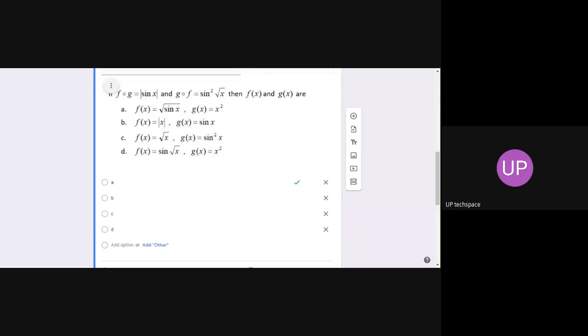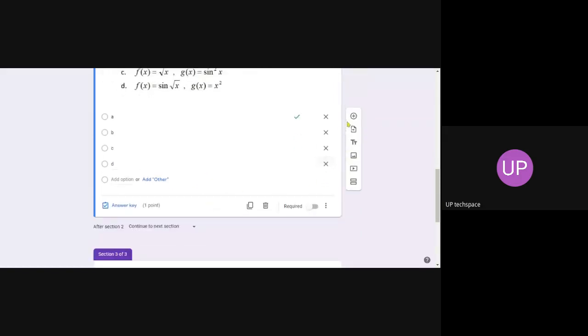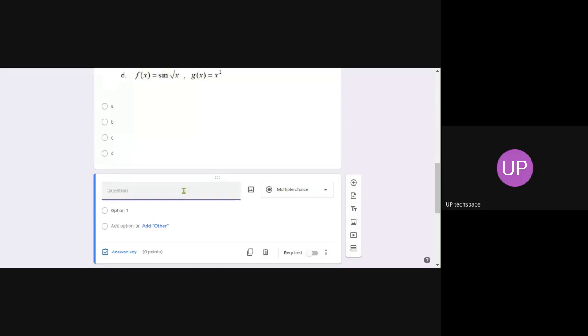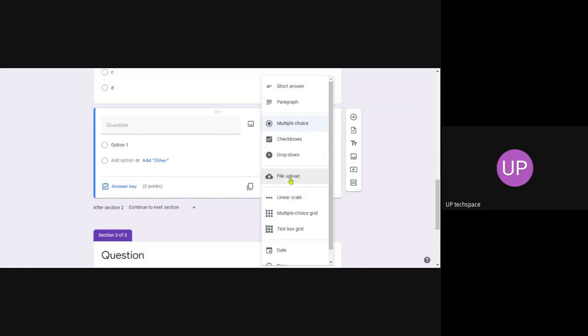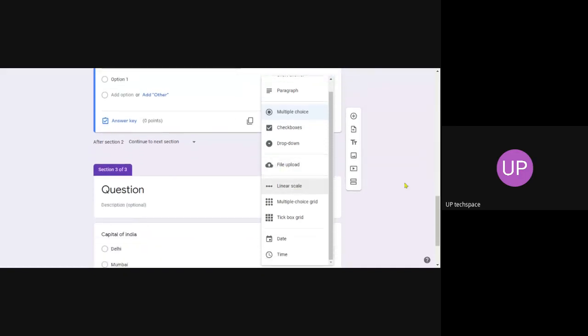Based on the snipping tool, you can take a shot of this particular question along with the options. After that, you just need to give option A, B, C, and then you can also give the answer key. You can also conduct descriptive questions. Also, file upload options are there. You can upload a file even after completing your examination. Students can scan and upload a file. So that is there.